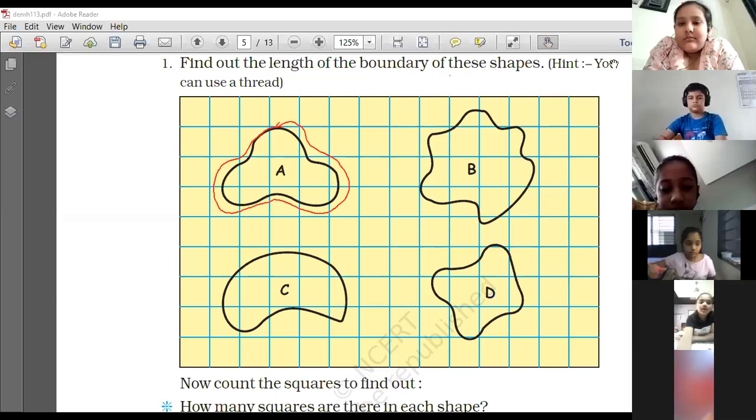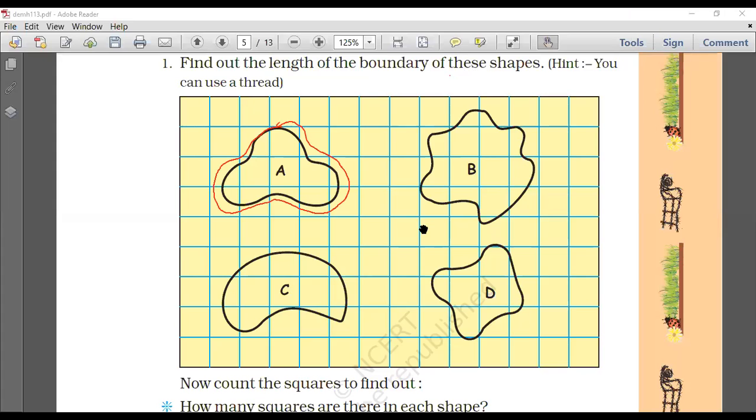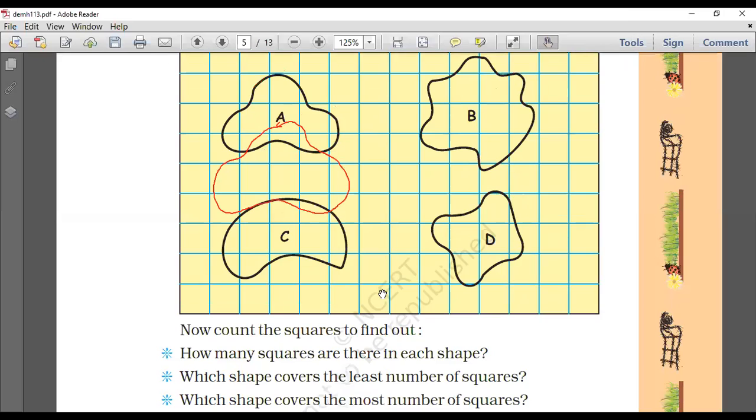Right, use a thread. That is correct. Using a thread we can do it, so you can do this on your own. Okay, A, B, C, D. Now count the squares to find out. Now here, like what Harnil said, we will be counting the squares, the least number of squares. So let's count these squares.